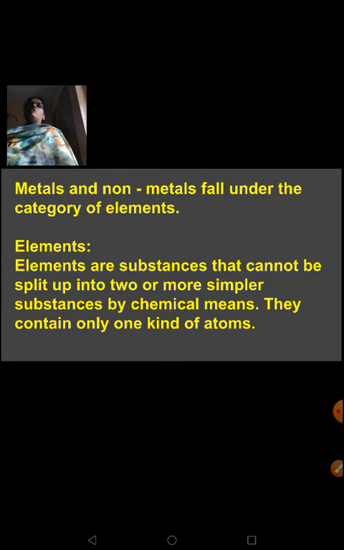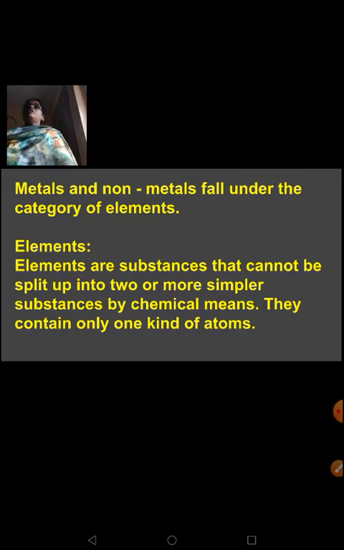Similarly, when you take these non-metals like your sulfur, phosphorus, carbon, they are all made up of only one kind of atoms. When you take a piece of carbon, it's made up of carbon atoms. If it is a pellet of sulfur, it's all made up of sulfur atoms. Atoms are minute particles which cannot be seen with your naked eye. You have learned that.